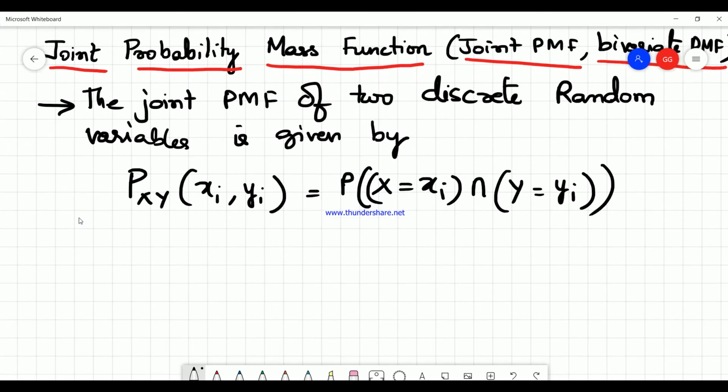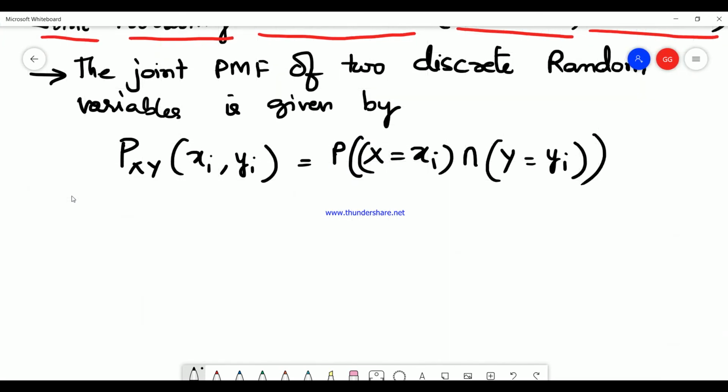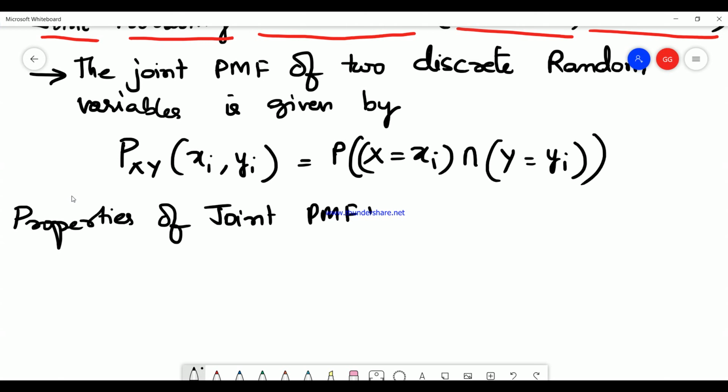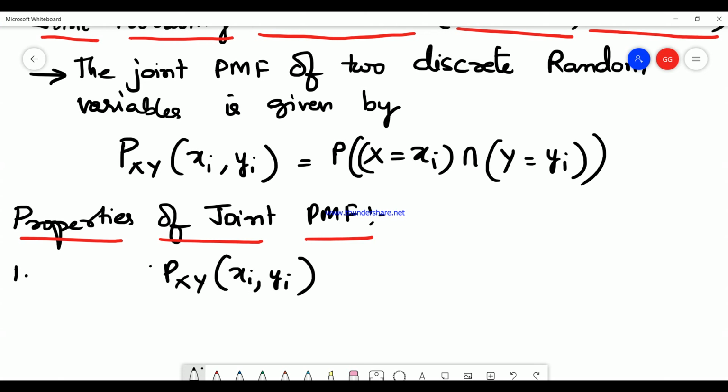So this is the definition, and if we try to see the properties of joint PMF, the first property would be that the probability Pxy of xi comma yi is always greater than or equal to 0, less than or equal to 1.